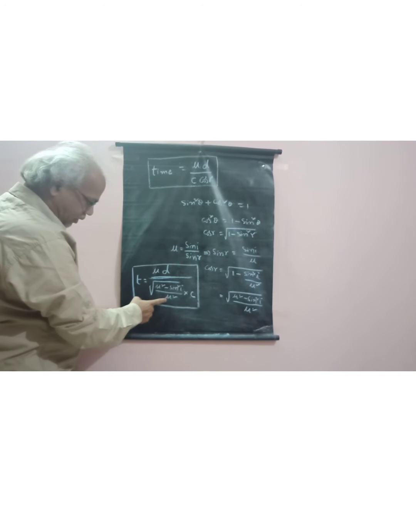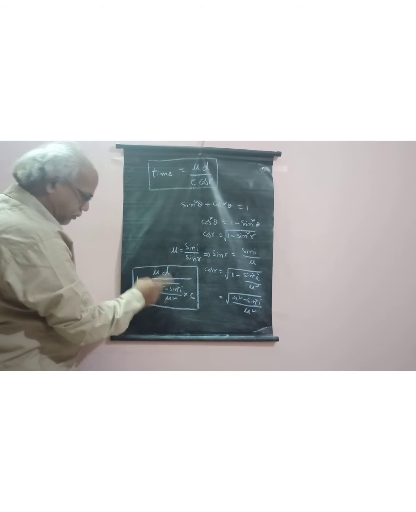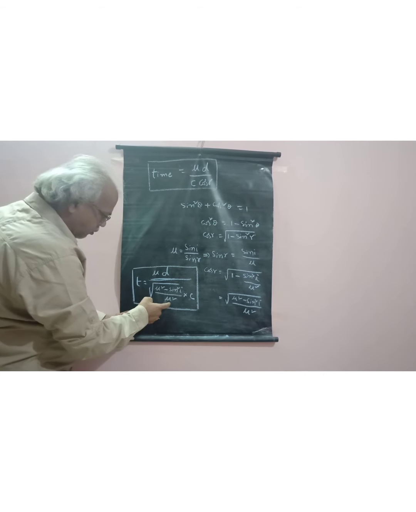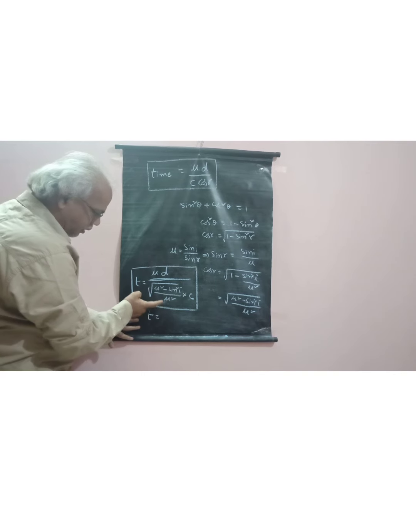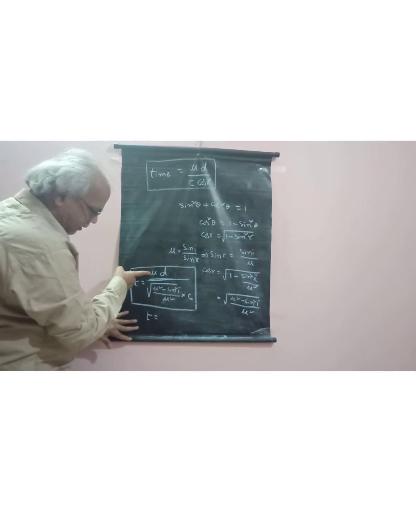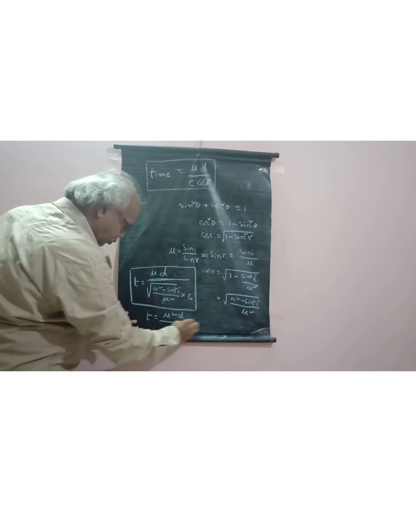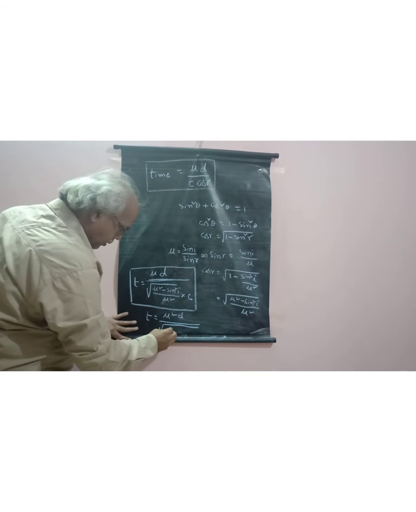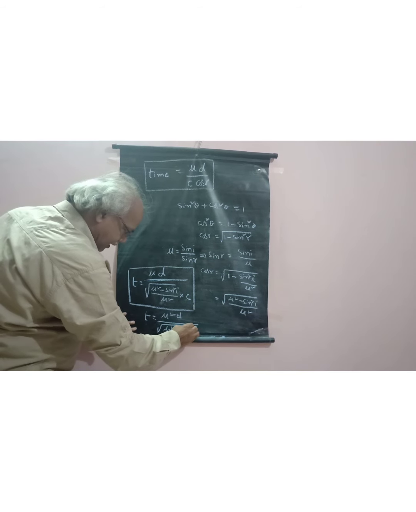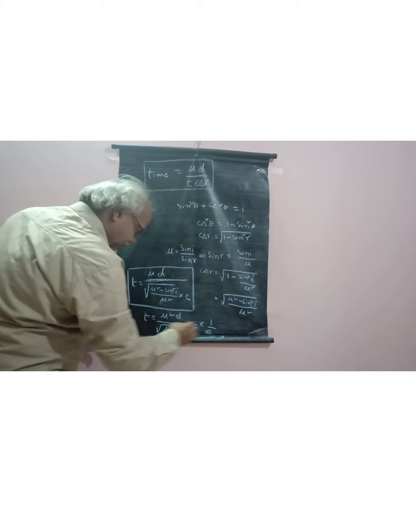This mu square is in a square root, so the square root of mu square is mu. It moves to the numerator. So already mu is here, so mu into mu, mu square into d by root of mu square minus sin square i, into 1 by c.